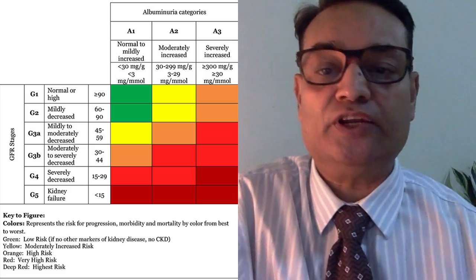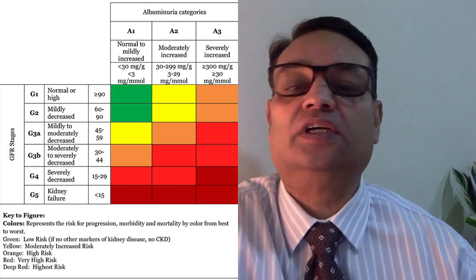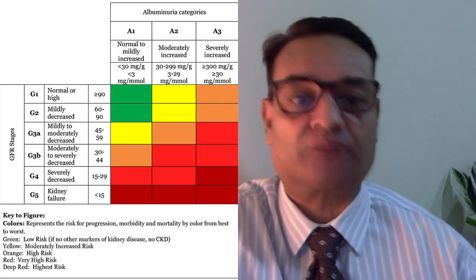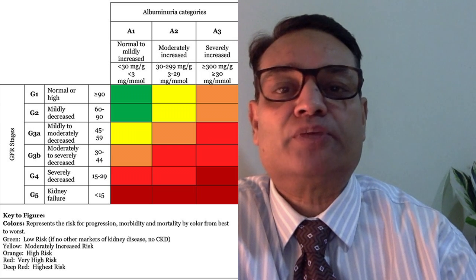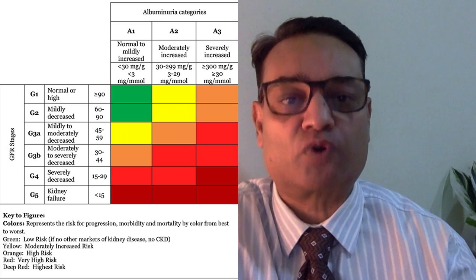The other kidney marker is filtration rate, medically known as estimated glomerular filtration rate, abbreviated as eGFR. GFR is a measurement of how well your kidney filters your blood from waste products.